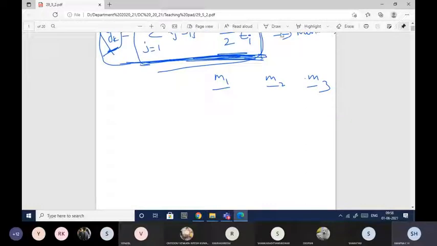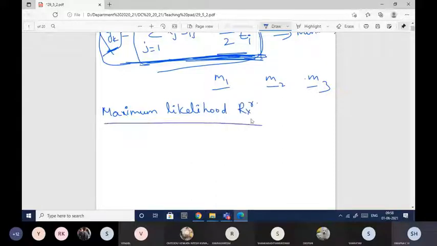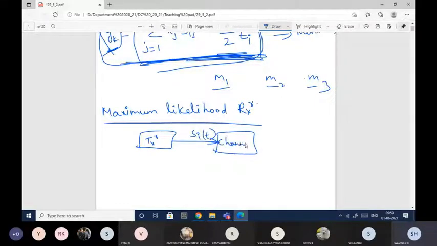Okay, so the topic was maximum likelihood receiver. So here what we are going to define is, see, if you just recall, the probability of error should be reduced. Why should the probability of error be reduced? Because at the transmitter end we are transmitting si of t signal, and this si of t is passed through the channel, where in the channel the white Gaussian noise will get mixed up.